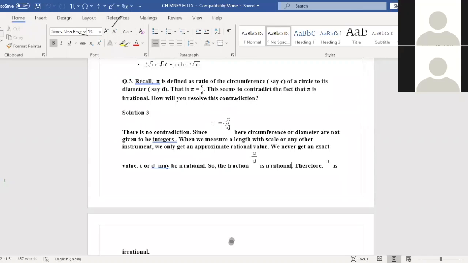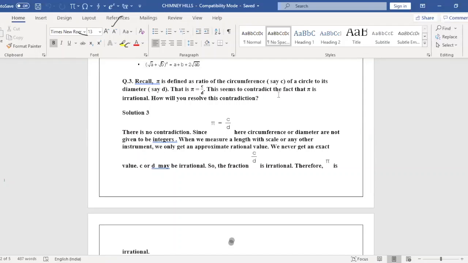Once again, I'll repeat. If you draw any circle and use a thread to measure its circumference, meaning its perimeter, and divide that by the diameter, you will get an approximate value of 22/7. When you divide circumference by diameter, the value will never end. It is non-terminating and non-recurring. The approximate 22/7 we are getting is an approximate value of pi. That's why either C or D is irrational, and we can say C by D is irrational. I hope I'm clear to everyone.